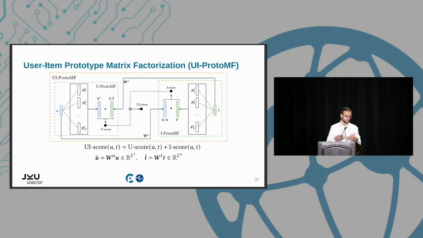We can share the embeddings between the two models. In this case, they don't need to define too many additional parameters, by defining some linear transformations. And lastly, we can optimize the user item ProtoMF by considering the sum of the two losses, of course considering the recommender system loss only once.